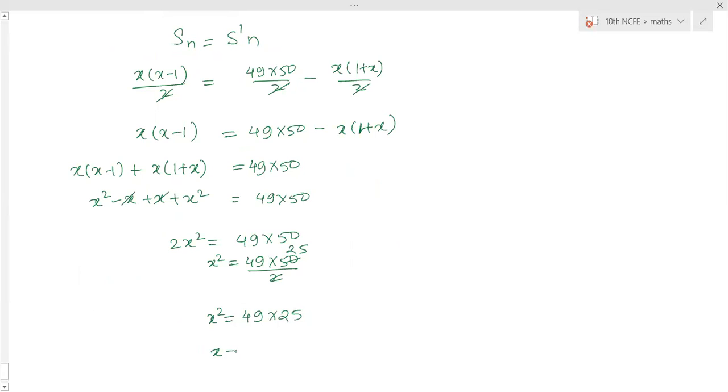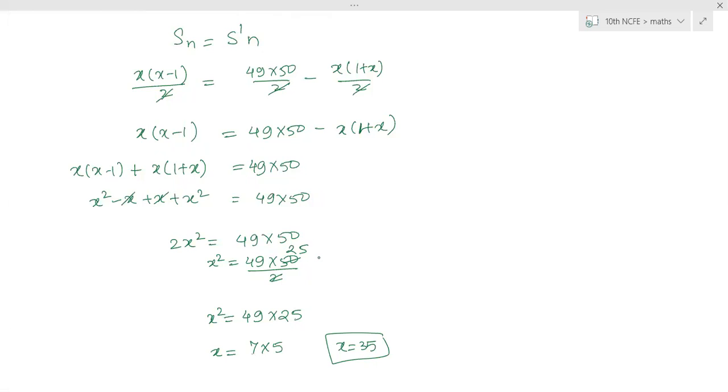So what is the value of x then? 49 square root 7, 25 square root 5, 7 into 5. So x is equal to 35. So house number is 35. So sum of 1 to 34 is equal to sum of the numbers from 36 to 49.